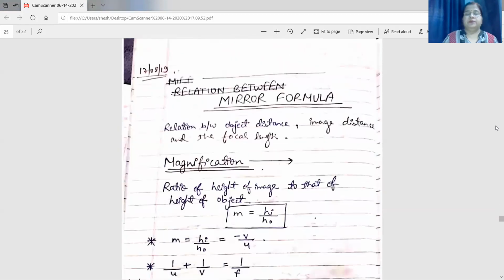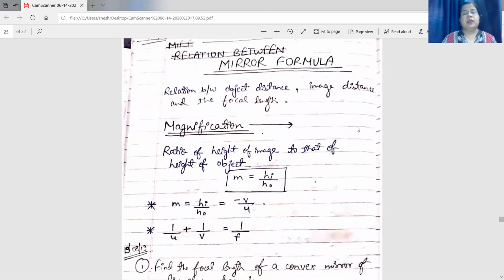Now, mirror formula. What is this mirror formula? The relation between object distance, image distance, and focal length of a curved mirror is known as the mirror formula. Mirror formula is 1/u + 1/v = 1/f, where u is object distance, v is image distance, f is focal length.